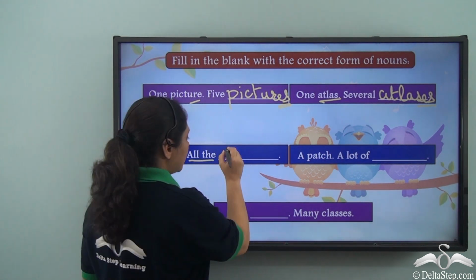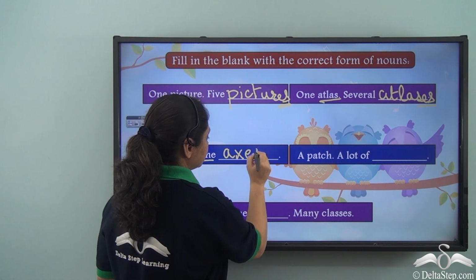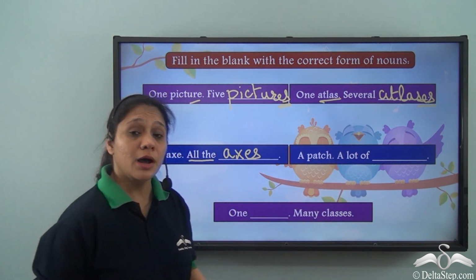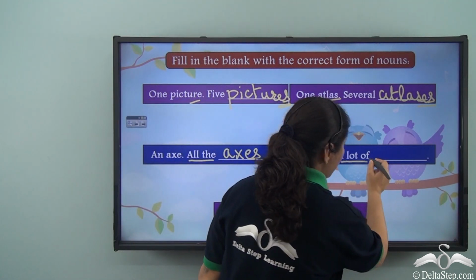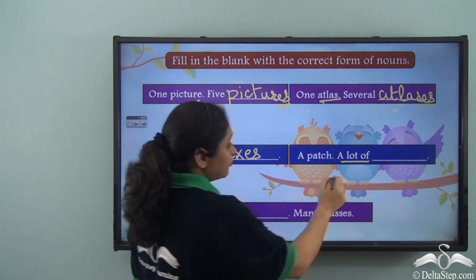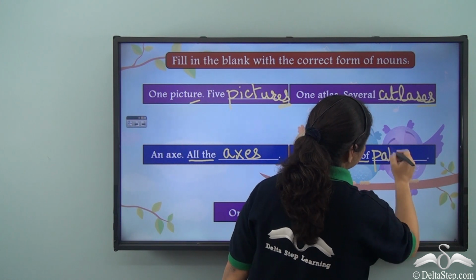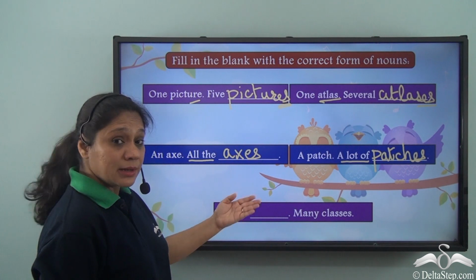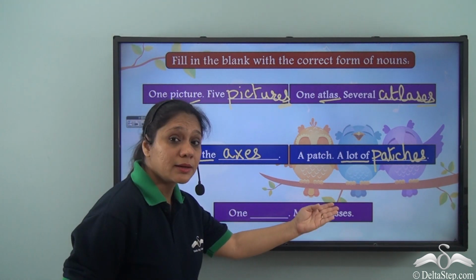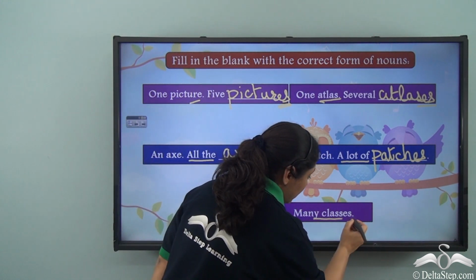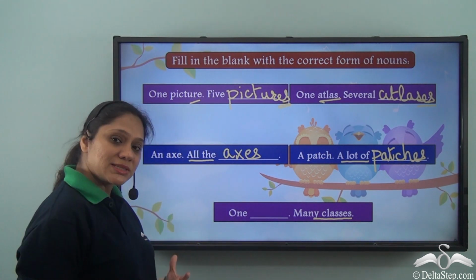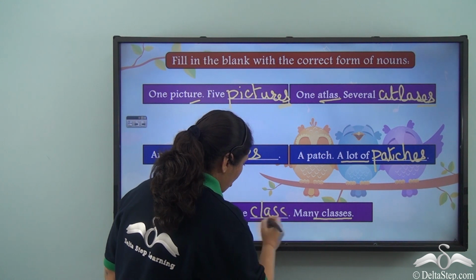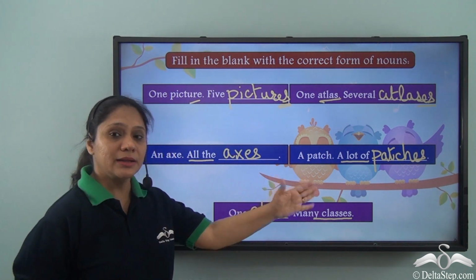So all the axes. A patch, a lot of refers to more than one. So a lot of patches. 1 class, many classes. So here classes is the plural. What is the singular of classes? Class. So 1 class, many classes.